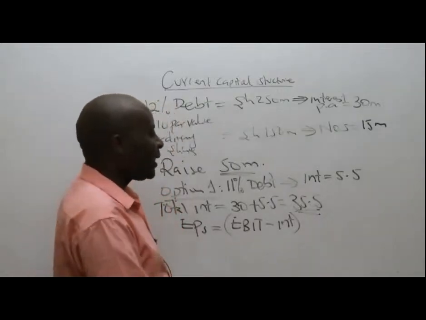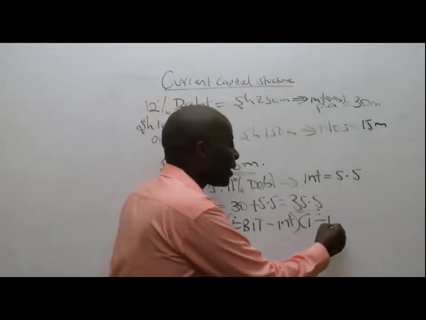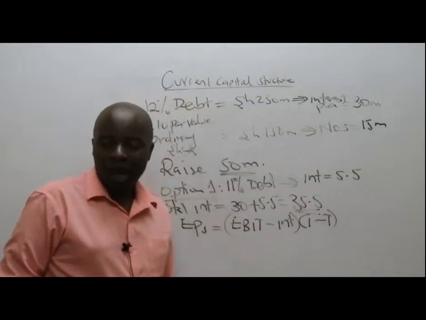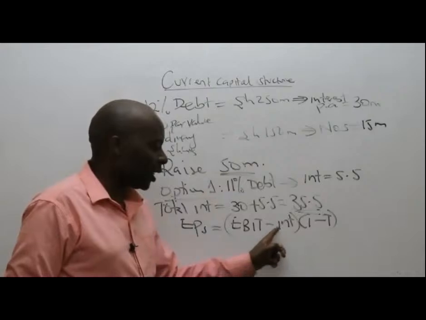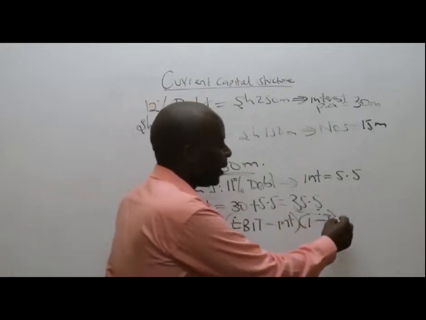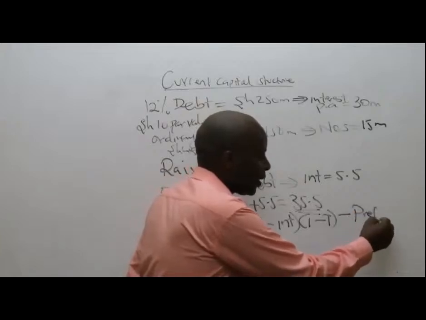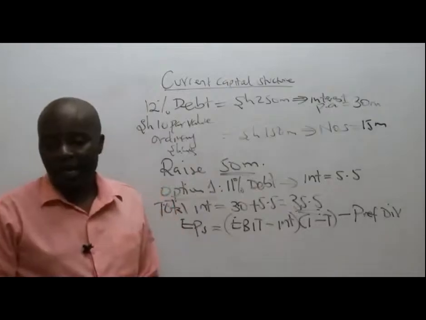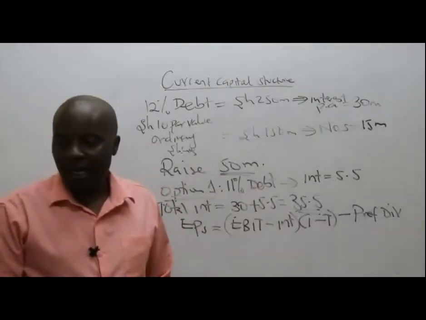After subtracting interest, we must deduct taxation. After that, before we start sharing these out to ordinary shareholders, we must subtract preference dividends.